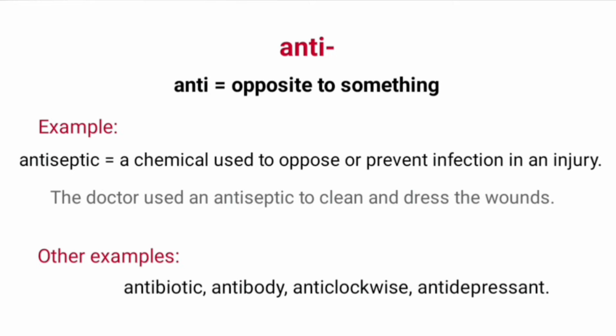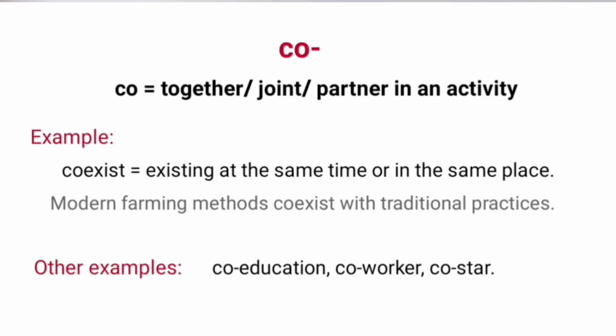Other examples with prefix anti are antibiotic, antibody, anticlockwise, antidepressant.